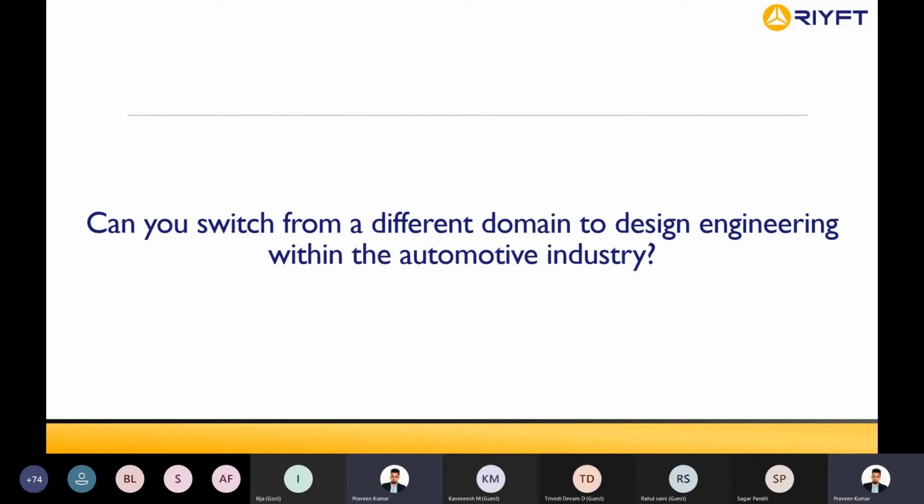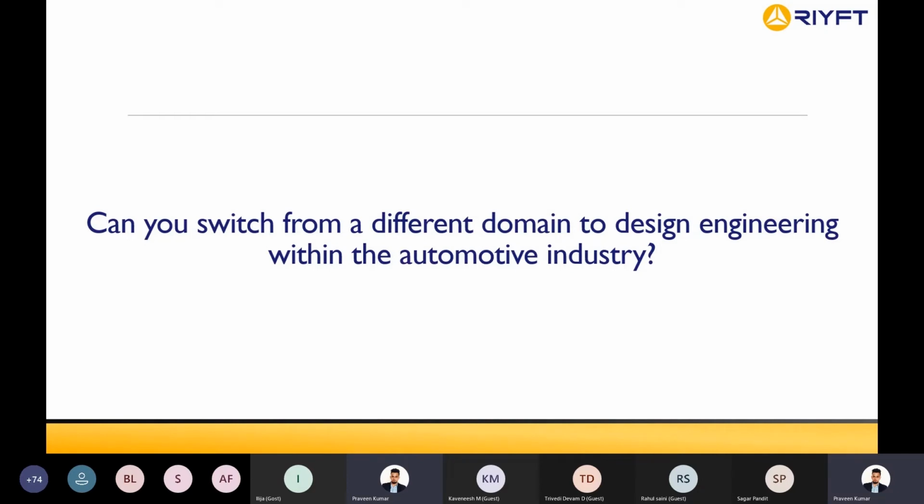And you have to explain to the hiring manager how you are going to be a value addition to that current team, because you have very good knowledge of GD&T. You have good knowledge of stack-up. You will have good knowledge of the manufacturing process. You will have good knowledge of material selection. These are a few of the skills a basic design engineer will not have initially.